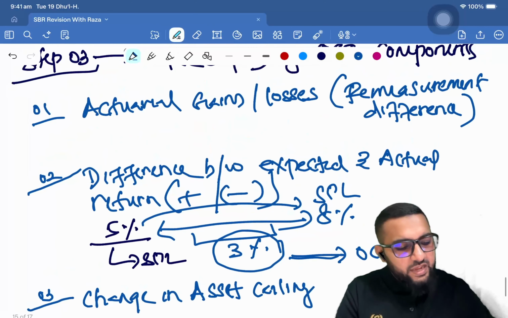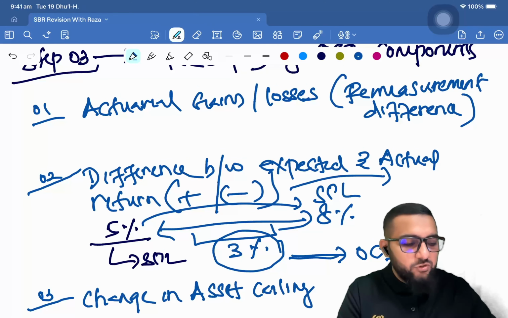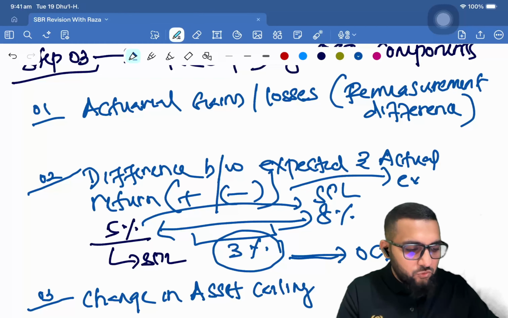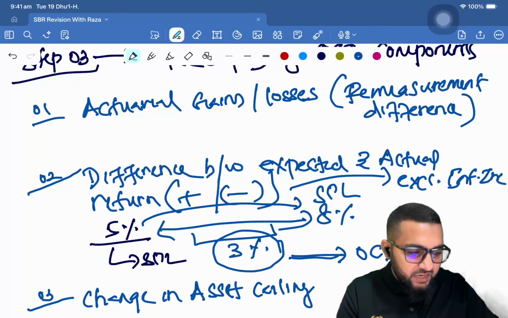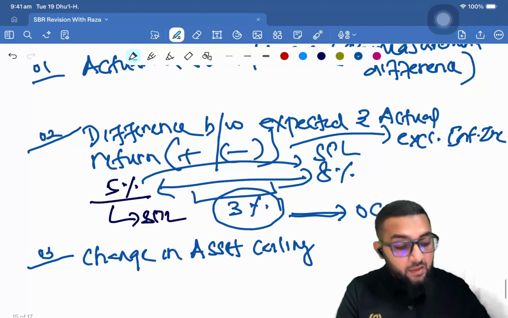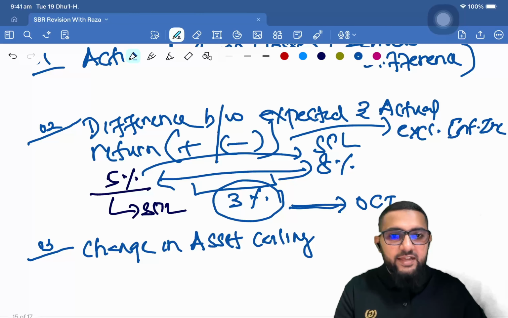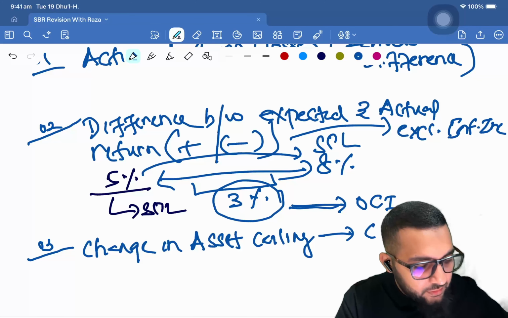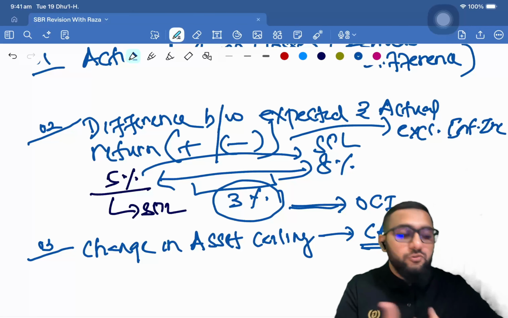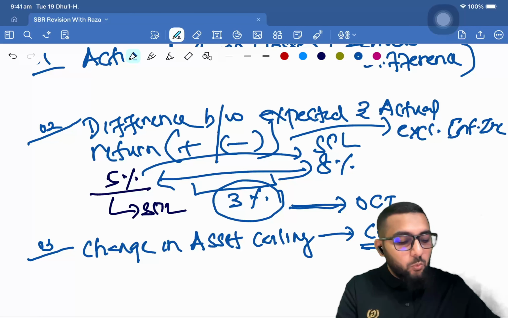Right? So remember, this excludes the interest income, because the interest income you're receiving is from the bank itself. Exclude interest income. It can be other types of returns, excluding interest income. Then the change in the asset ceiling. As we discussed, there is a cap. You cannot recognize beyond that cap. Now, what is the cap?